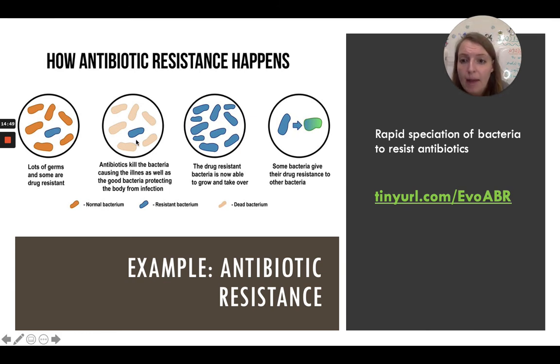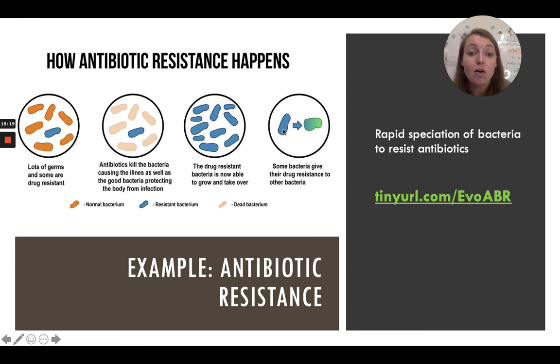What happens is when an antibiotic is given, it kills off all the bacteria that can get killed by it, but it doesn't kill the resistant bacteria. Now in the environment, there are lots of resources and no competition, and those resistant bacteria are able to multiply and take over. That's how we get more and more antibiotic resistant bacteria.